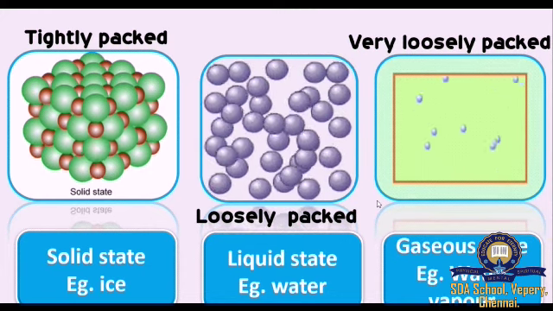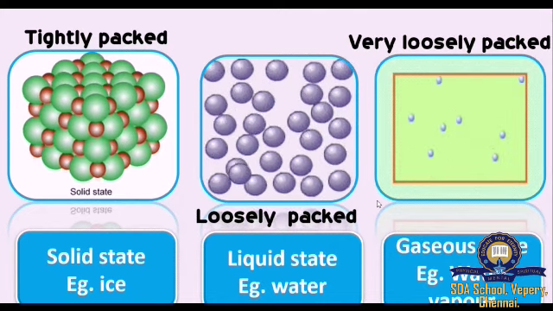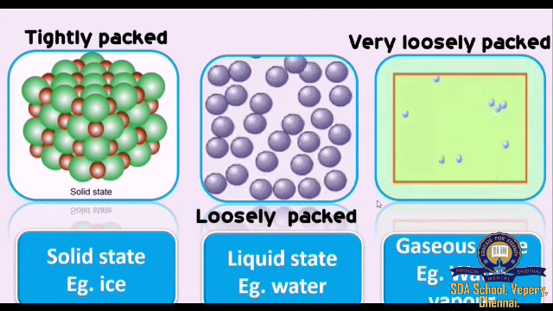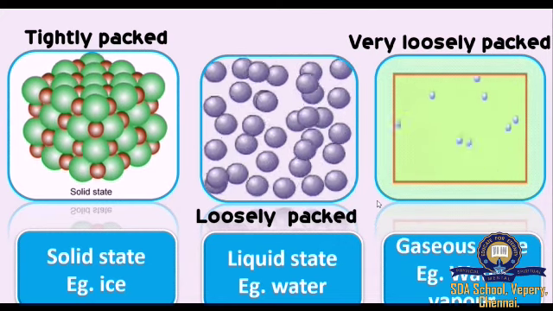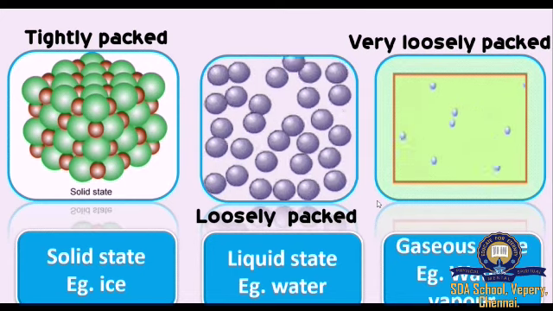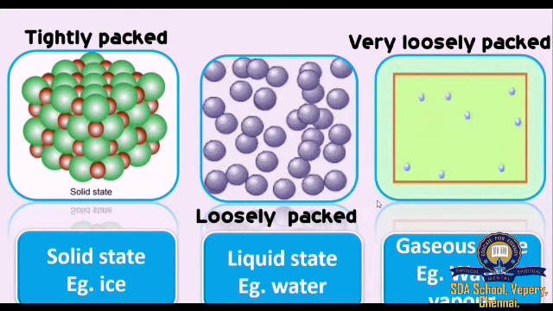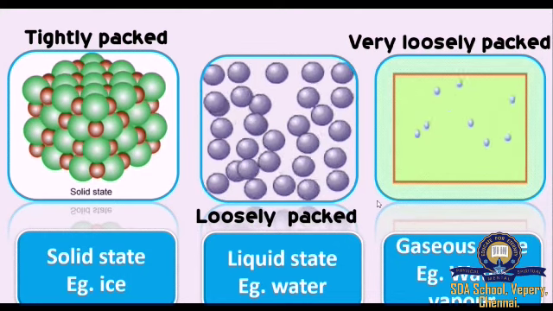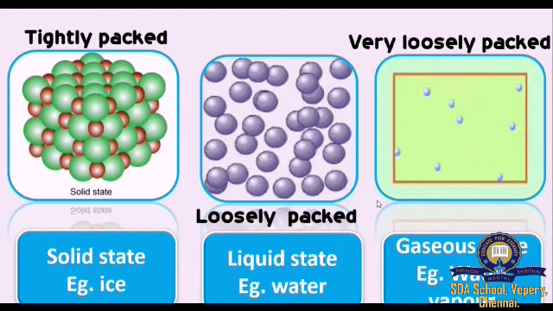You can notice here that in solid state, the atoms don't have enough space to move, but in liquid state, they have some space to move. In gaseous state, there is more space in between each of the atoms to move. You can now guess the kinetic energy of each of these matter.